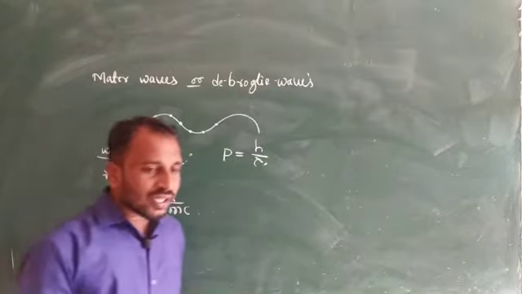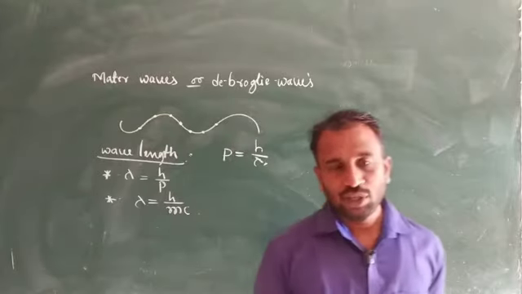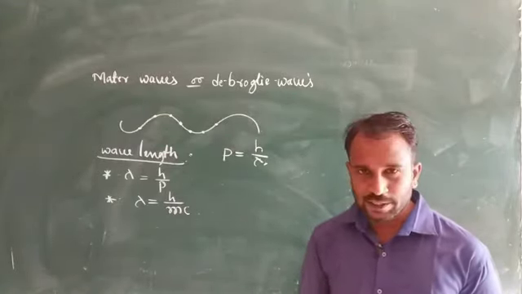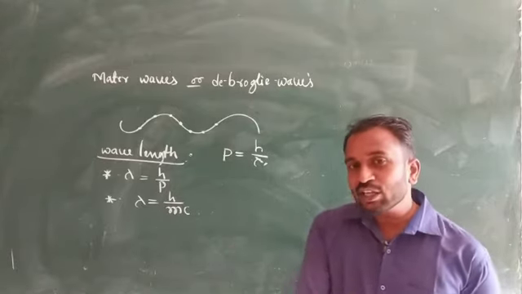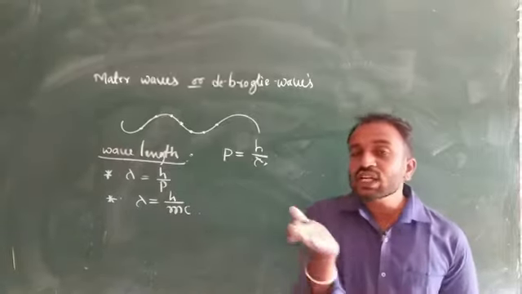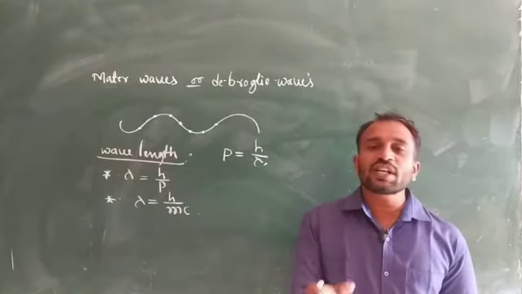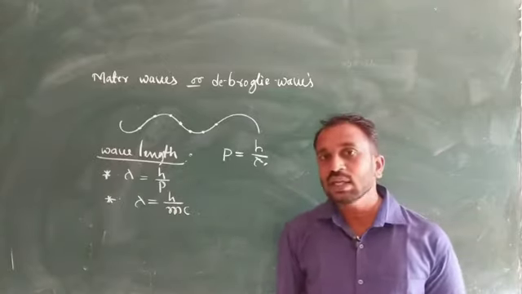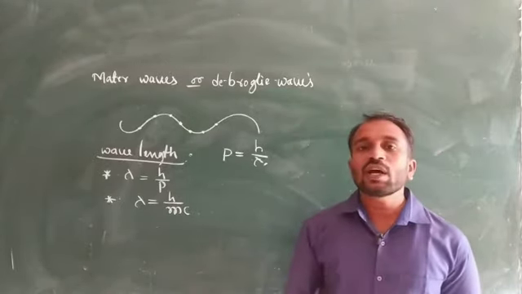Suppose we consider different particles, different matters, then what happens? The velocity value changes. For a photon, the velocity is c. For a different particle, for example a proton or electron or any other particle, the velocity value changes.